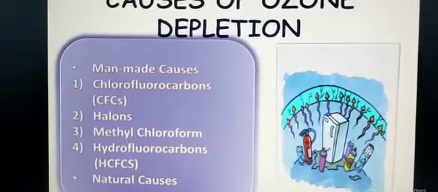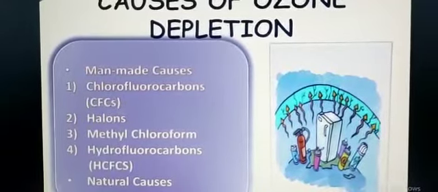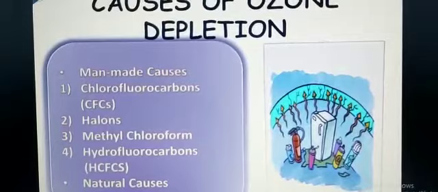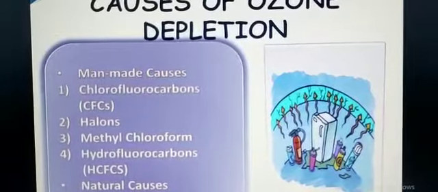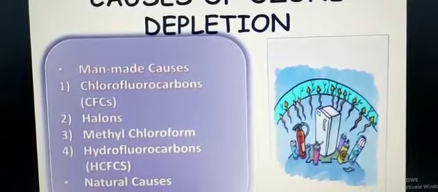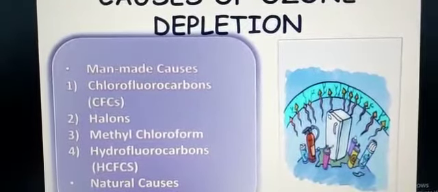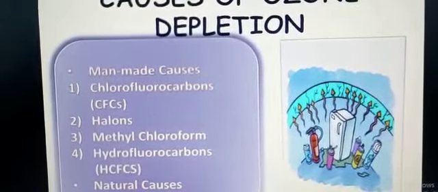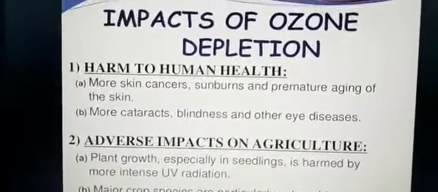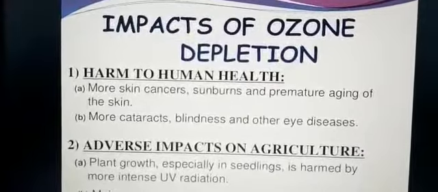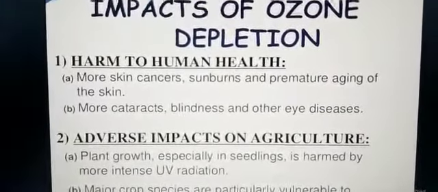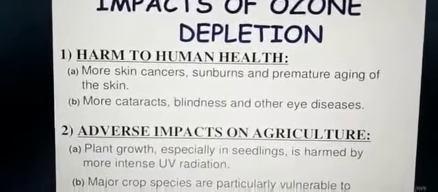A small diagram is also shown where you see all the cooling things and other objects which cause the depletion. You can draw it with the help of a diagram in your copy. So children, these are the causes. Now the impact of ozone depletion: what happens due to the depletion of the ozone layer?